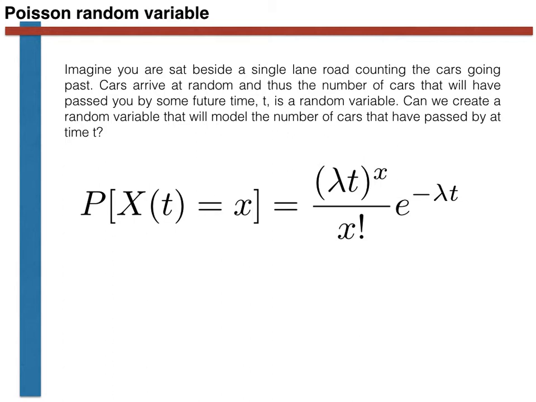As you can see, the probability that the random variable, x of t, notice that this random variable depends on time, takes a value small x, is given by the expression shown here. Notice also that as t gets larger, the probabilities of having small values of x decrease, and the probabilities of having values of x that are large increase, as we would expect.